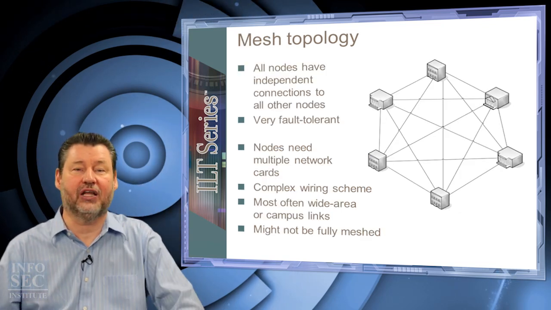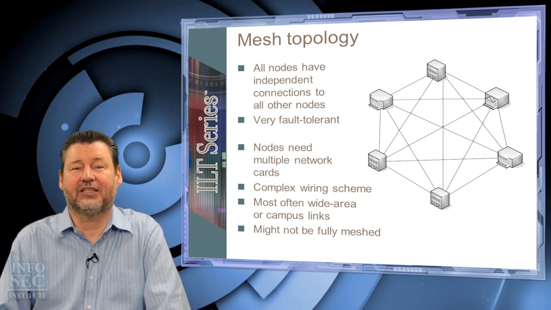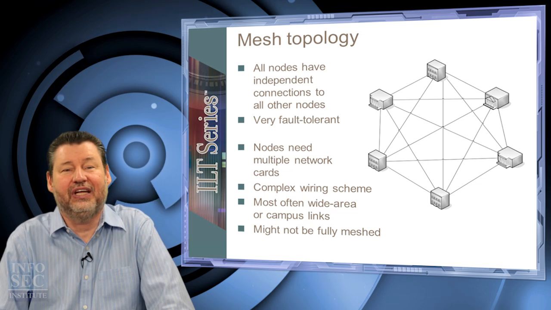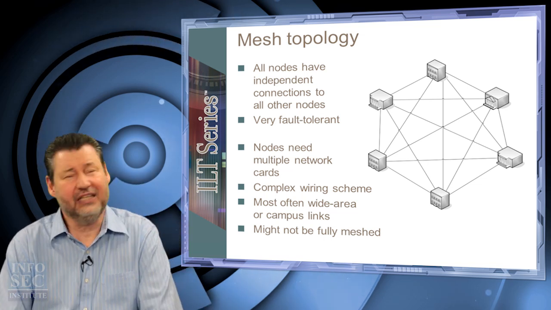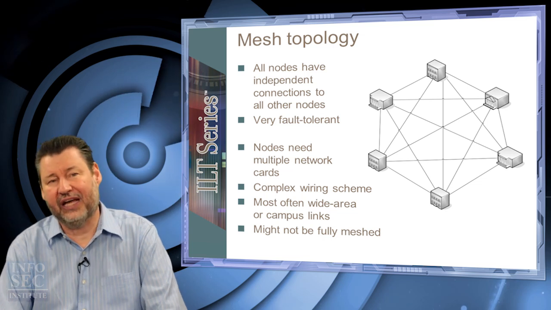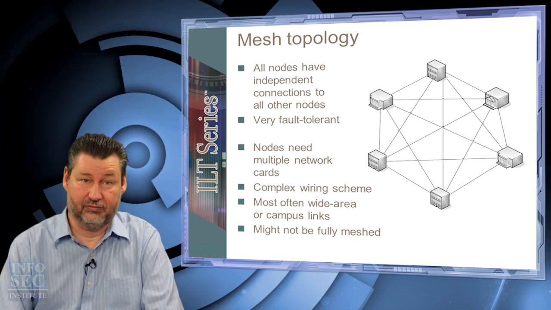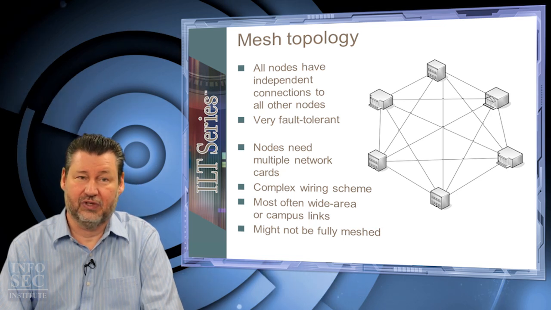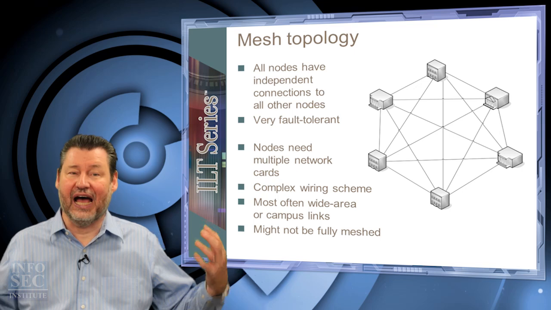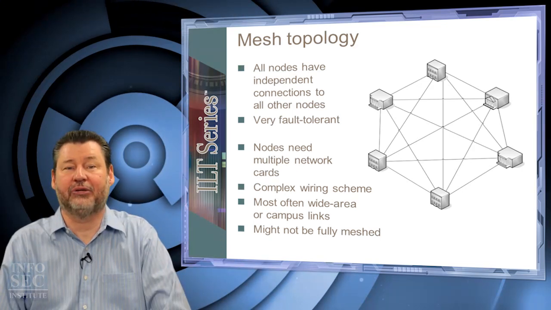Now, a mesh topology. Look at how many wires we have there. We've got 6 computers. You know how many wires that is? That's 15 wires. Now that seems like a lot, but maybe not an insurmountable amount. Well, how about 10 computers? It would jump from 15 to 45 wires, 45 cables. Every node has independent connections to every other node. Incredibly fault tolerant.